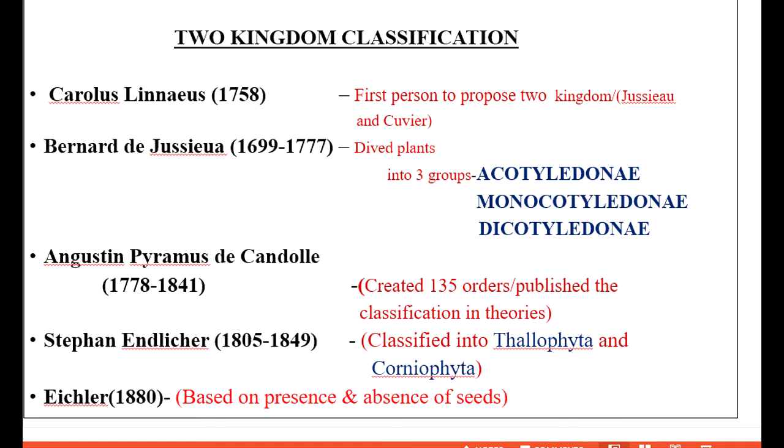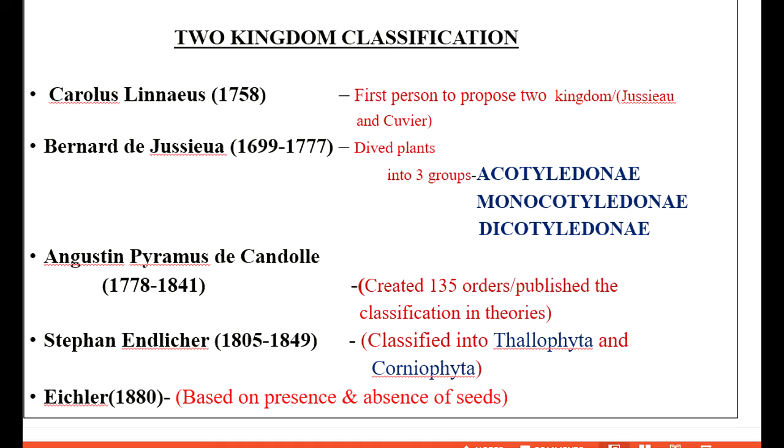We are going to see about 2 kingdom classification. As I have told you all, Carl Linnaeus was the person who proposed 2 kingdom classification. Here, Jussier and Cuvier. These are French words, and Jussier denotes plants and Cuvier denotes animals. Then Bernard de Jussier, 1699 to 1777, divided plants into 3 groups: Acotylidae, Monocotylidae and Dicotylidae.